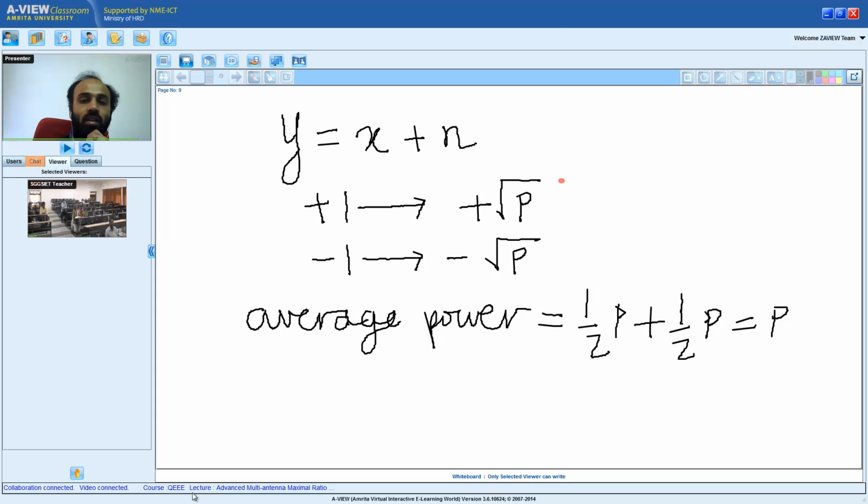This modulation is also known as BPSK modulation.